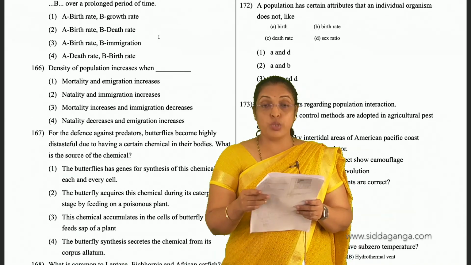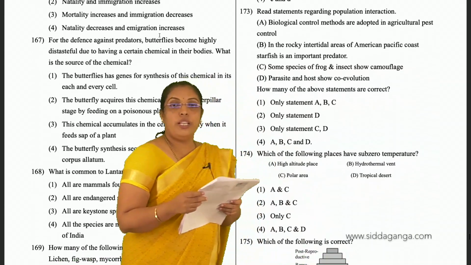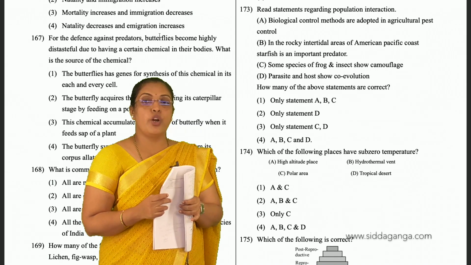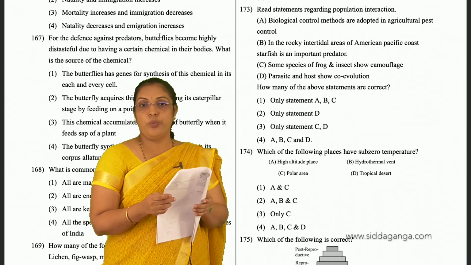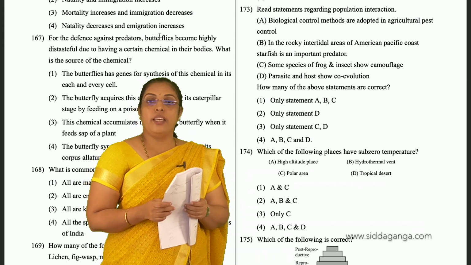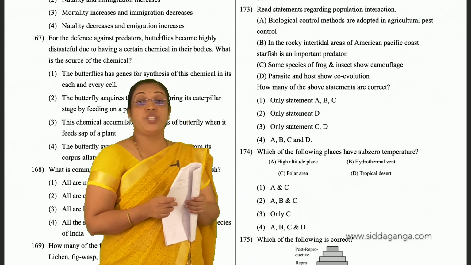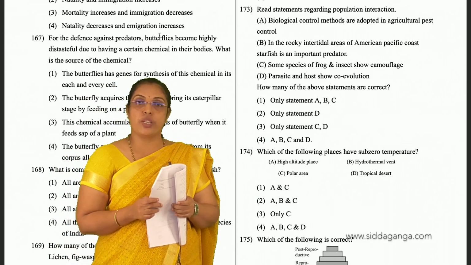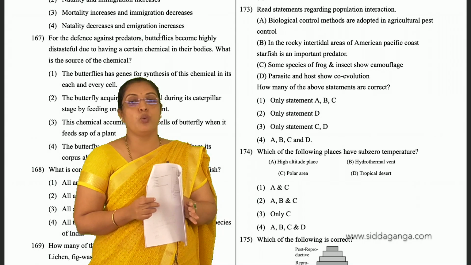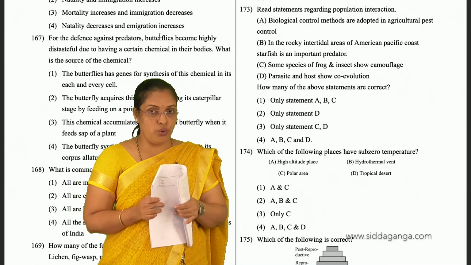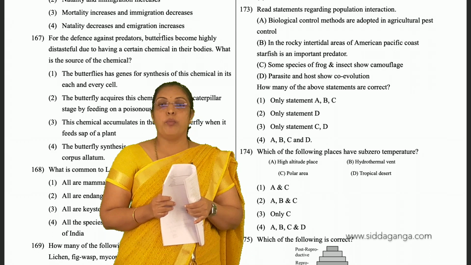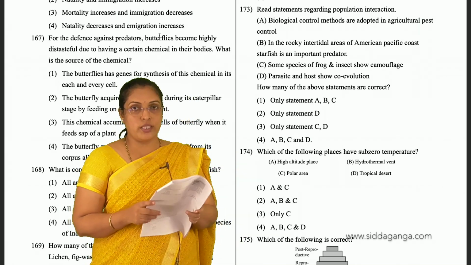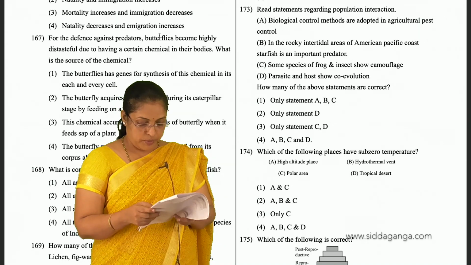We'll go with question 173. Read the statements regarding population interactions. Biological control methods are adopted in agriculture pest control. In the rocky intertidal area of the American Pacific coast, starfish is an important predator. Yes. Some species of frog and insect show camouflage. Correct. Parasite and host show co-evolution. Yes. How many of the above statements are correct? So all A, B, C, D are correct. So 173, fourth is the option.